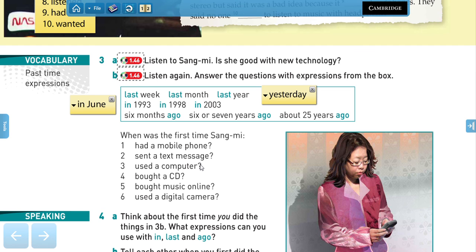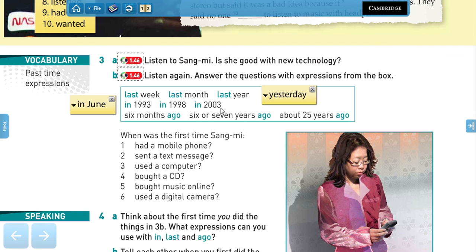The first time she bought a CD was in 1993. The first time she bought music online was last year, when she got her MP3 player, I think. And the first time she used a digital camera was in 2003. Okay? Very good.